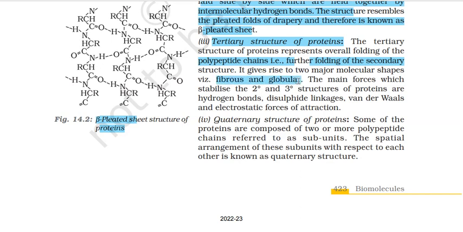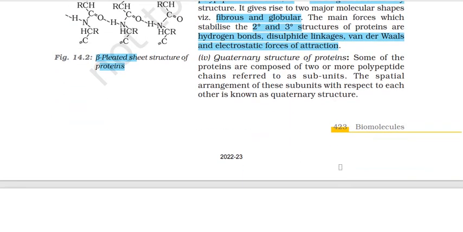Main forces which stabilize the 2° and 3° structures of proteins are hydrogen bonds, disulfide linkages, van der Waals and electrostatic forces of attraction. These are all the bonds जो उनको stabilize करते हैं. Quaternary structure now. Some of the proteins are composed of two or more polypeptide chains referred to as subunits. The spatial arrangement of these units with respect to each other is known as quaternary structure. यानी एक से ज़्यादा दो या दो से ज़्यादा polypeptide chains जो हैं वो फिर sub units बनाते हैं.